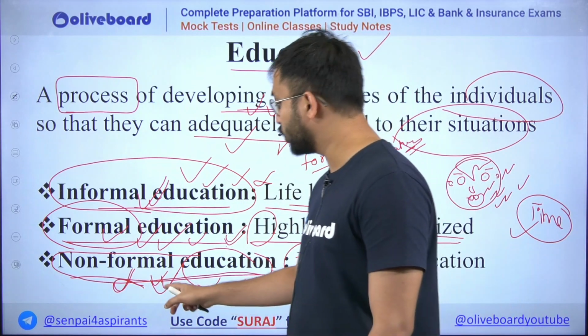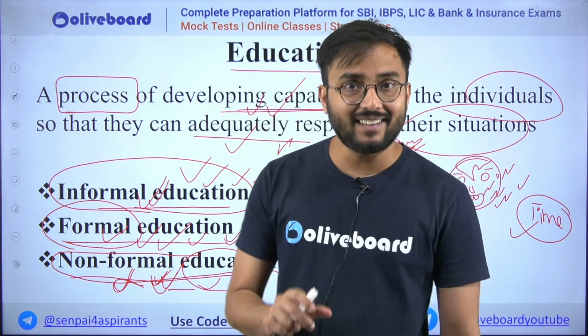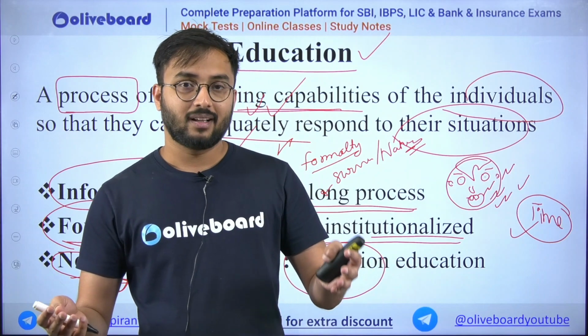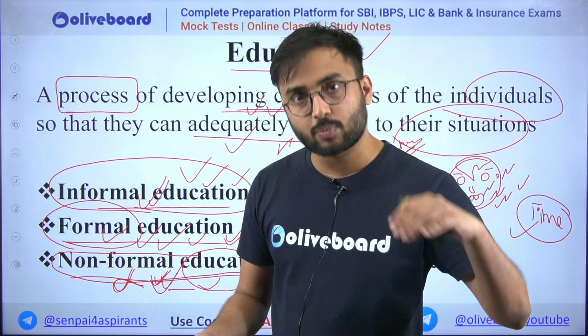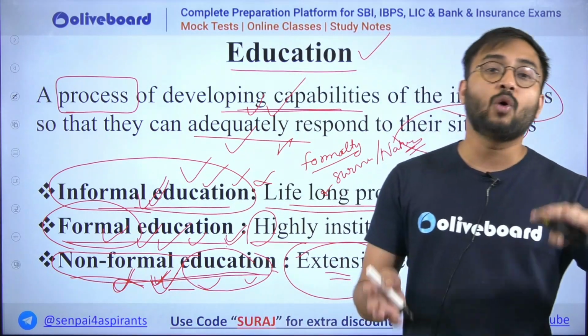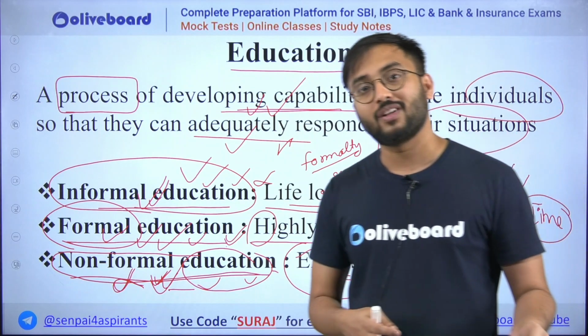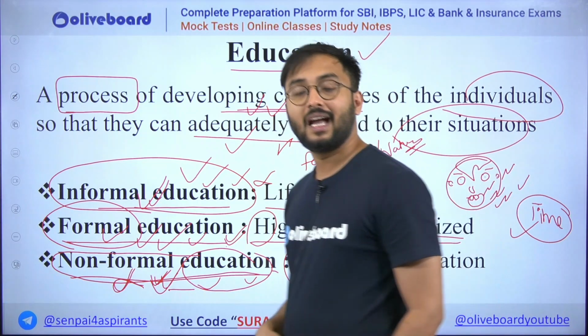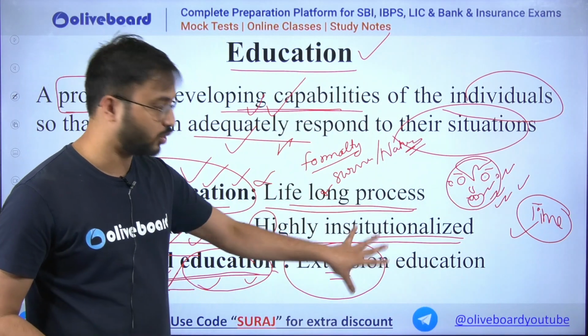So in this way, non-formal education guarantees that you can learn extracurricular, okay, practical as well as experiential things from outside the purview of actual formal education. This is particularly non-formal education, and therefore extension education falls in this only.